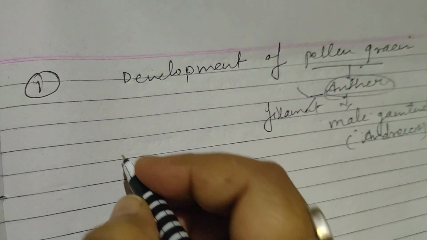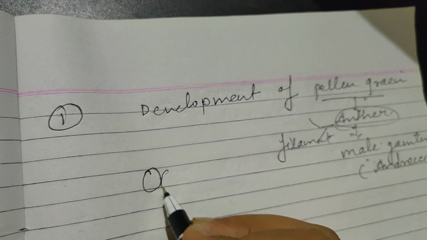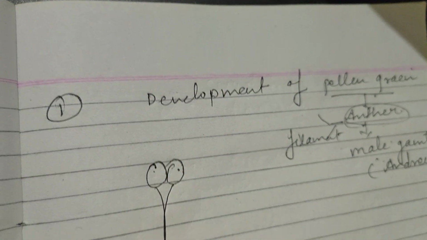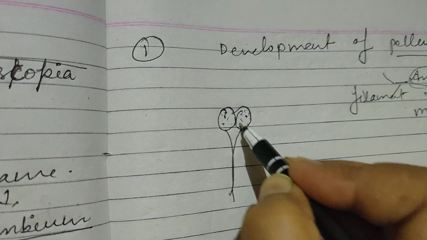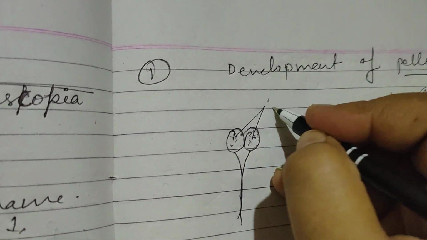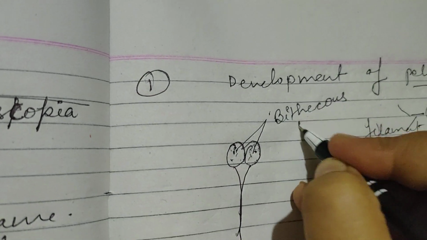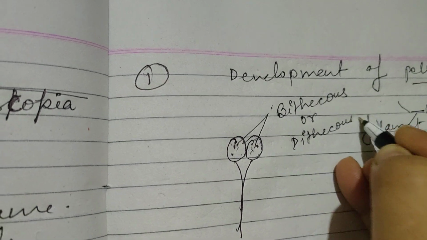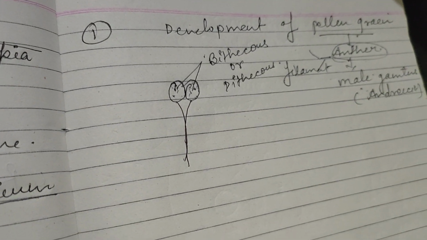Okay, anther in some cases is bilobed. In this anther there are so many pollen grains, and that is the filament. This kind of anther is known as monothecous or dithecous anther, sorry, monothecous and dithecous anther.